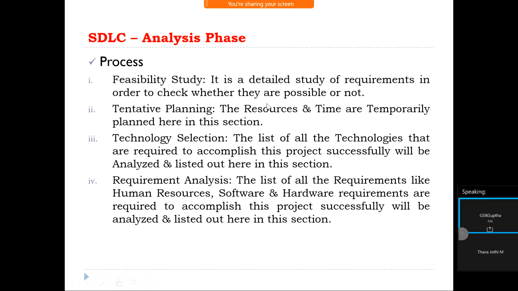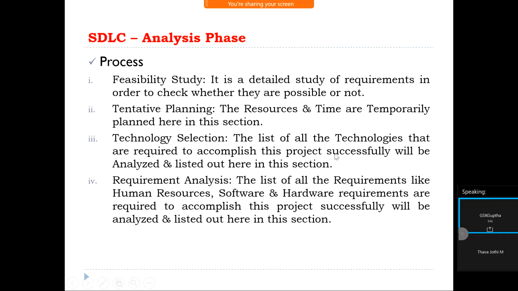Tentative planning, the employee resources. Number of resources required for developing the project. Number of resources required for testing the project. And how much time it will take to develop the project, how much time it will take to test the project, and how much time it will take to deliver the project. Temporarily planned in this session.